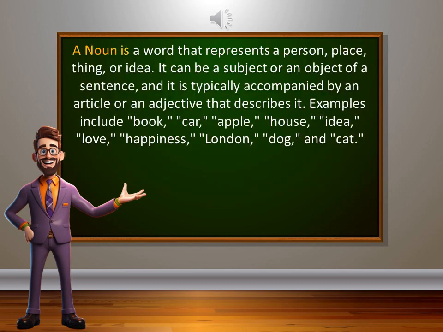The first is noun. A noun is a word that represents a person, place, thing, or idea. It can be a subject or an object of a sentence, and it is typically accompanied by an article or an adjective that describes it. Examples include book, car, apple, house, idea, love, happiness, London, dog, and cat.